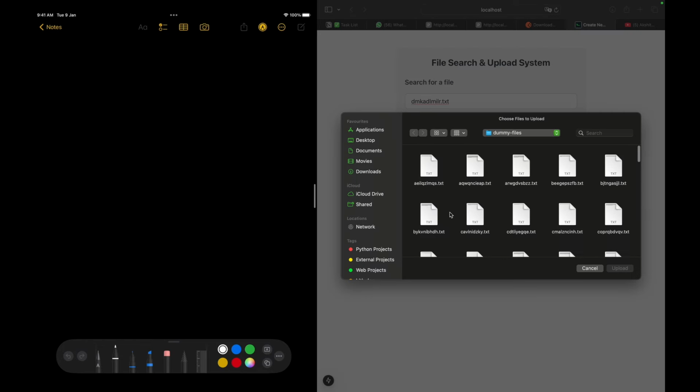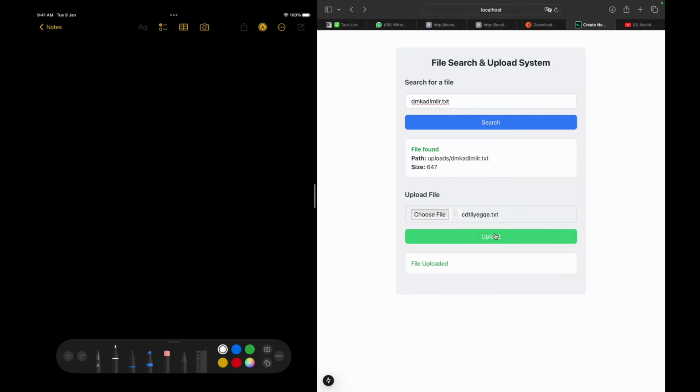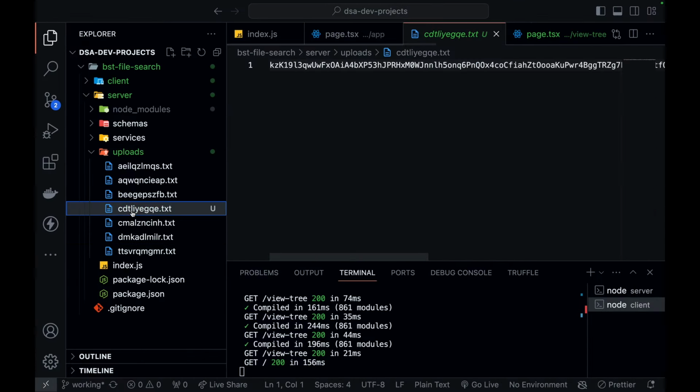And I can also upload a new file. Let's say I upload this cdt, upload, and I can upload it. So file uploaded, and you can see it is appearing over here.